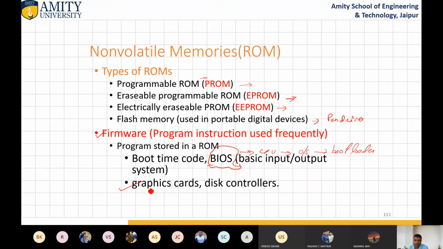Graphics cards also consist of some programs related to this, and disk controllers like DMA. No need to go into DMA. DMA is direct memory access. Just remember this, disk controllers are there which consist of firmware. Even whenever you switch on your system, mobile phone or laptop, and the Sony logo or whatever edition screen comes, this is part of the BIOS. Inside that BIOS we store the graphics, and these graphics will run after switching on the power.